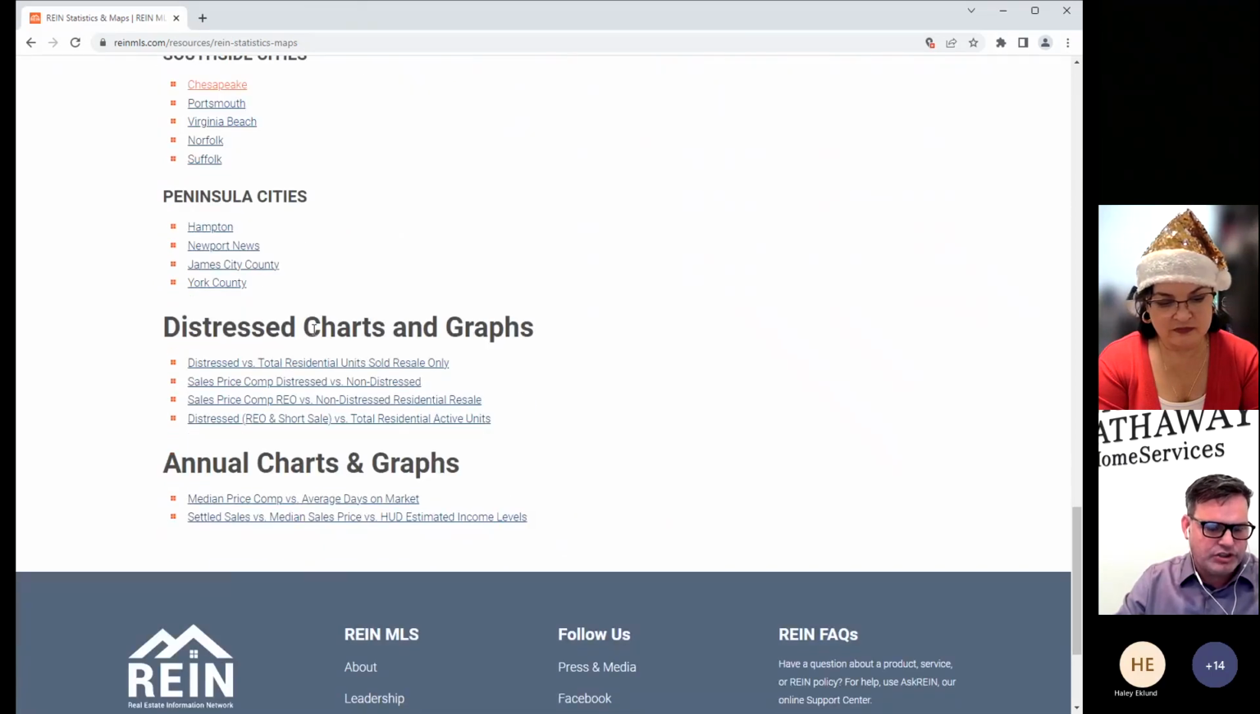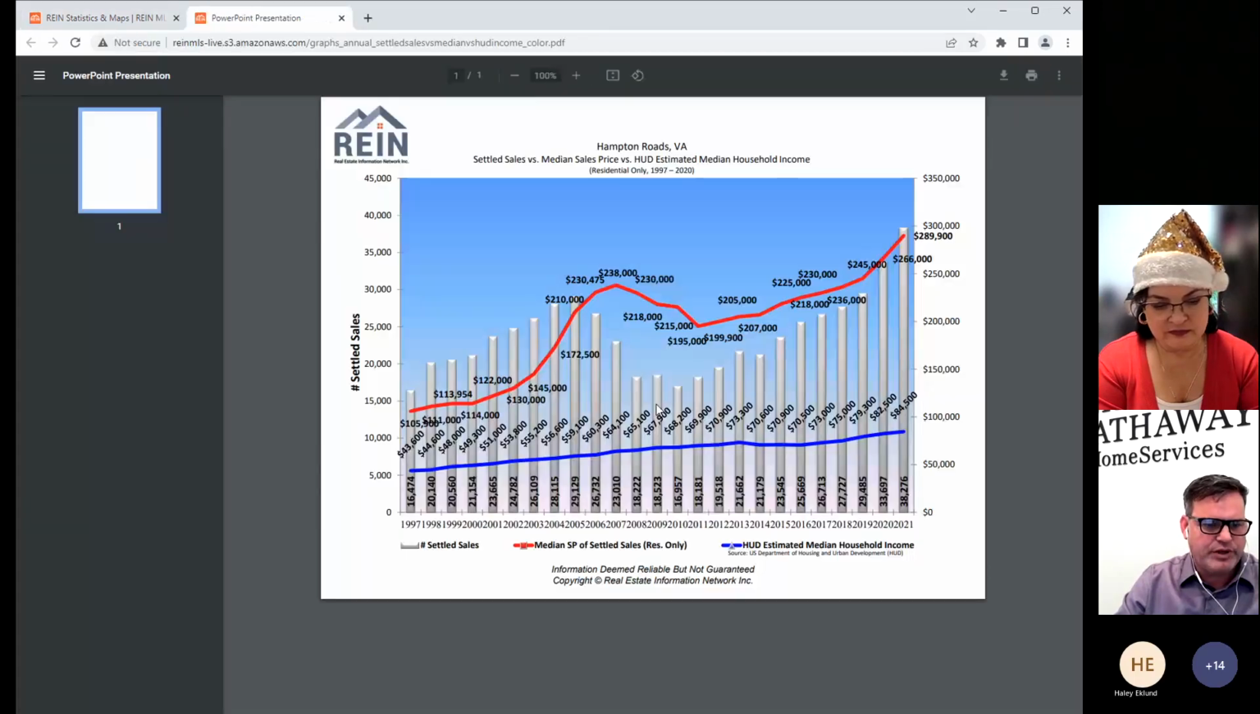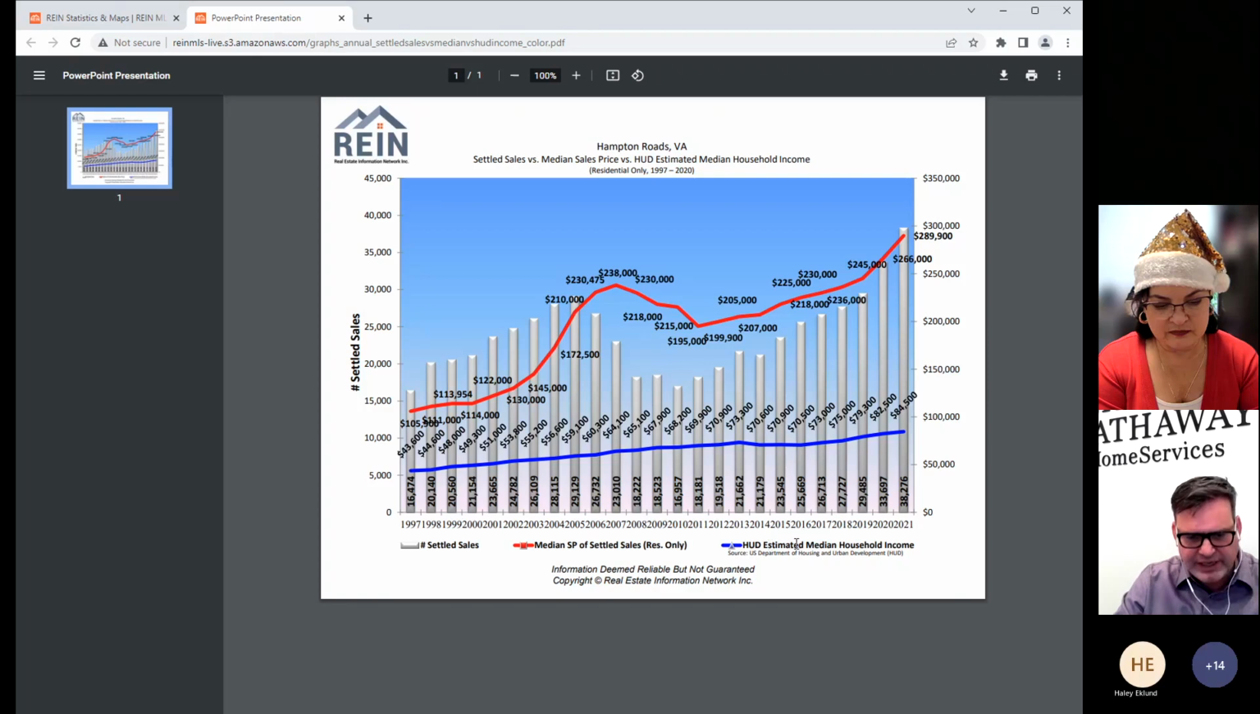Again, there's some distress charts and graphs here, and then you have some annual graphs, and we can pull this one up. This one's always kind of neat because it has the HUD estimated median household income. The HUD estimated median household income is your blue line, and you can see where it's kind of creeping up, and there's a little dip and it's going back up. And then you can see here the median sales price of settled sales as it just kind of fluctuates there. And then the number of units on settled sales.